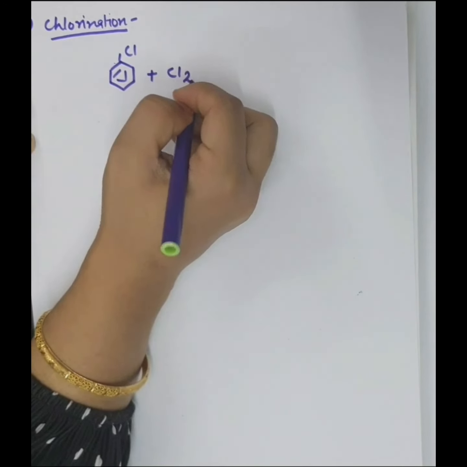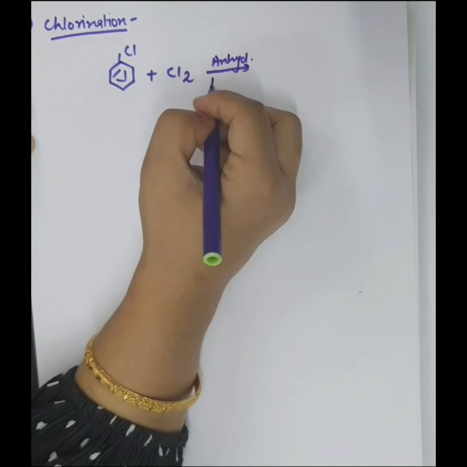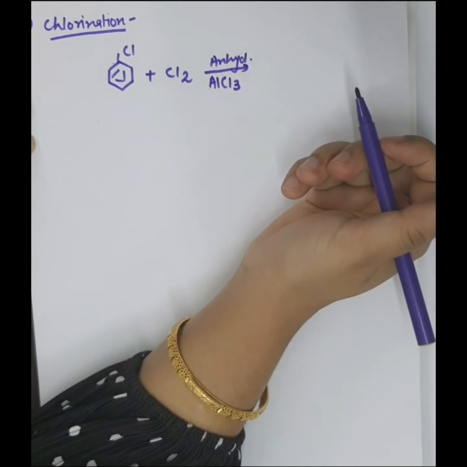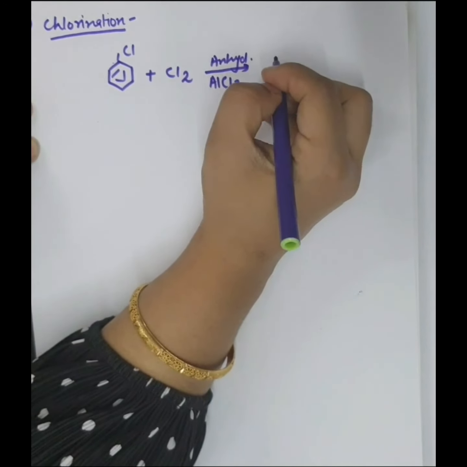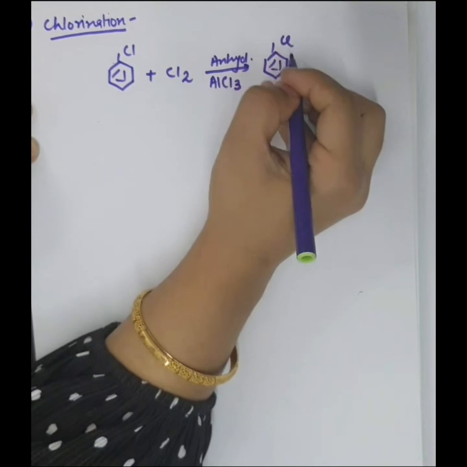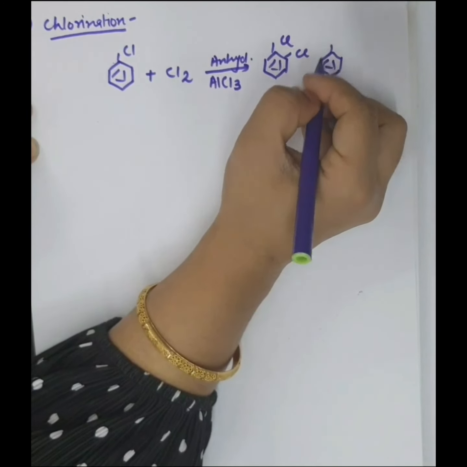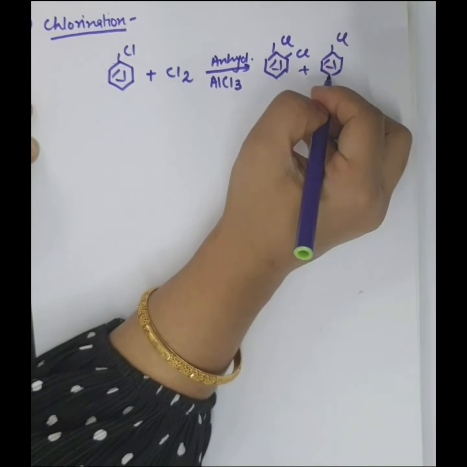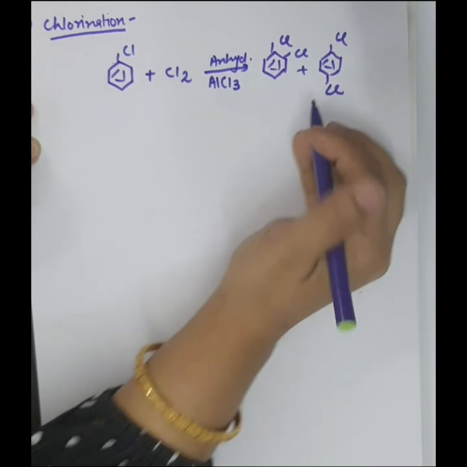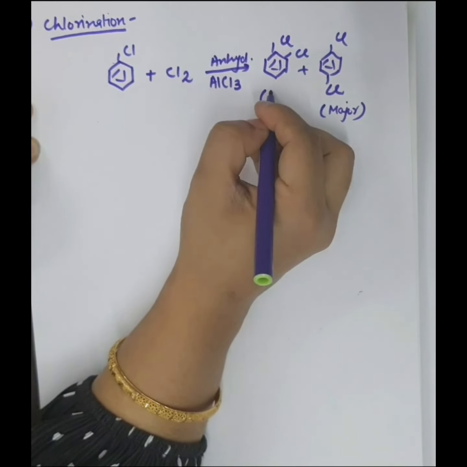It reacts with a chlorine molecule in the presence of anhydrous aluminum chloride or ferric chloride. Then there will be two products, one ortho and another para. This is the ortho product and this is the para product. As we have already discussed, the para product will be the major product because of less steric hindrance, and the ortho will be the minor product.